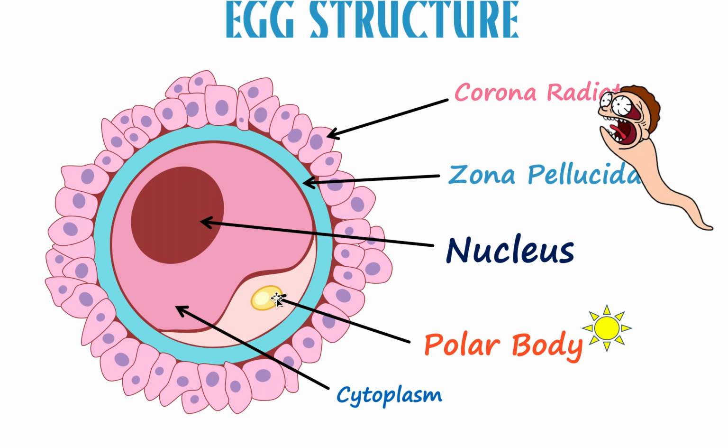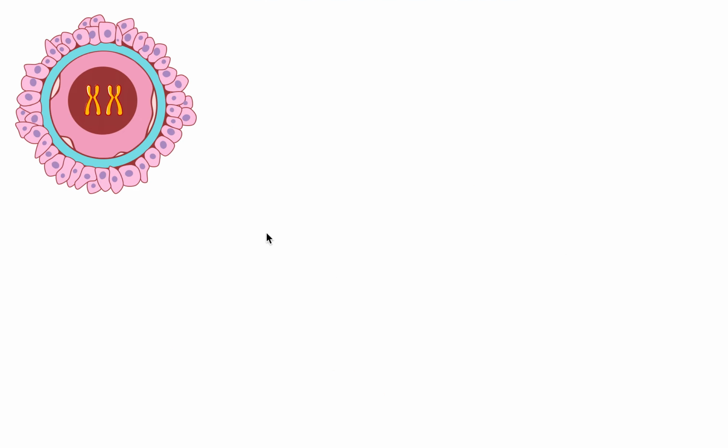But basically, what is this? Let's start here. So here we have an egg cell, and at first, this is an immature egg cell. We're going to make a proper egg cell. So this is an immature egg cell, not the mature one yet. And it will have double the amount of DNA, okay? So basically, then it's going to enter meiosis 1. And again, if you don't know what meiosis is, don't worry. I'm going to explain this more properly in the actual oogenesis video. This is just a vague overview.